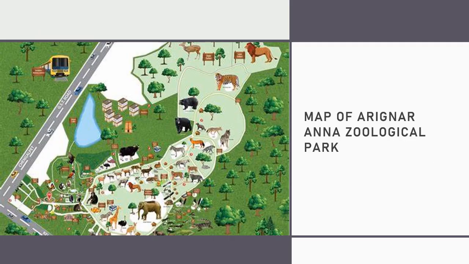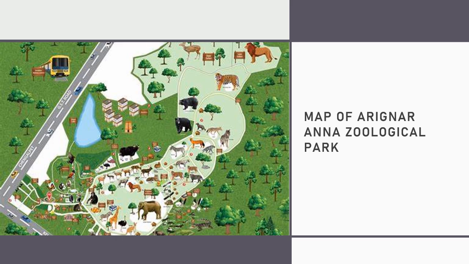Now, here we can see the map of Arignar Anna Zoological Park, the Vandalur Zoo. In this map, we can observe the location and what are the places and the animals involved in this zoo and where they are located. We see this map at the entrance of the zoo. As we can see at the bottom left, there's a red spot locating where the visitor is. And when we travel deep inside and suppose we visit the tiger, then we'll have another individual map system to go in either of the directions.